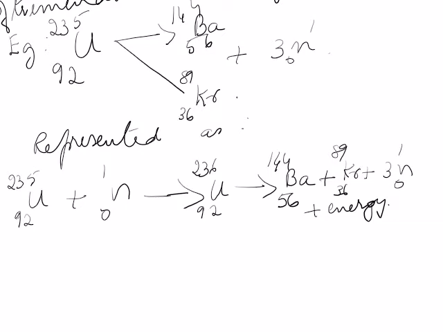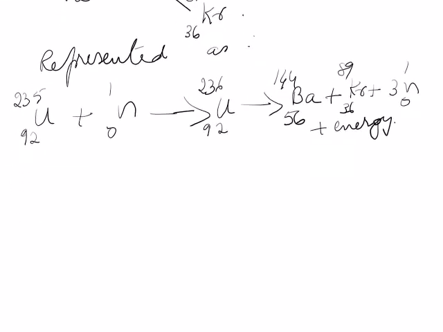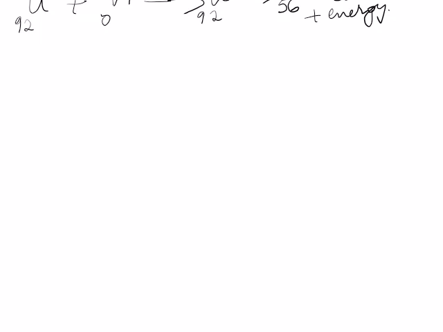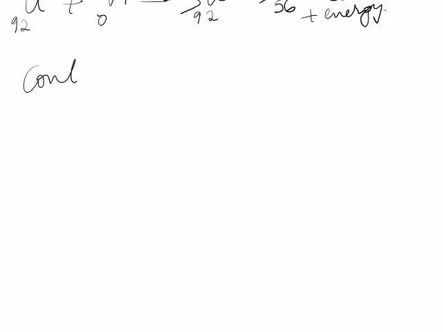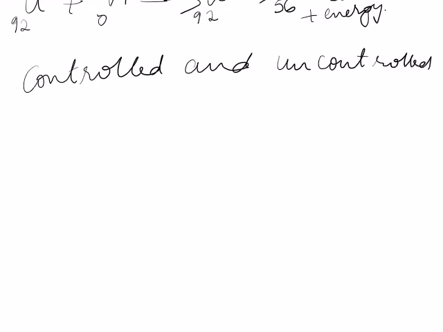That is the principle used in a nuclear reactor. First you must know controlled and uncontrolled chain reaction.